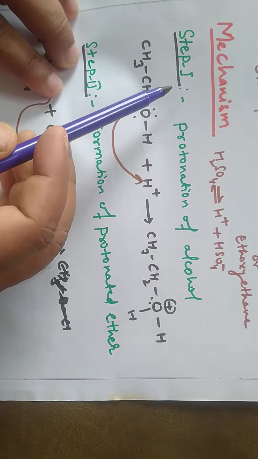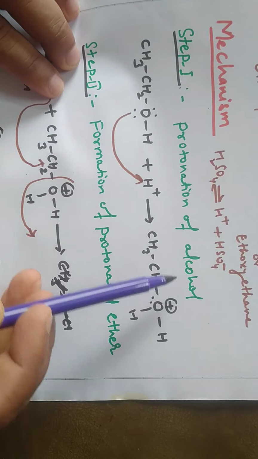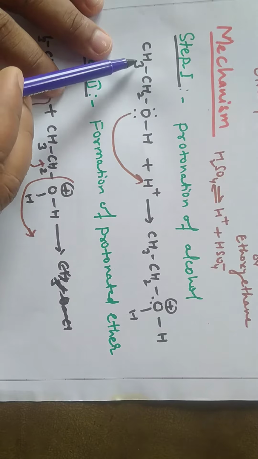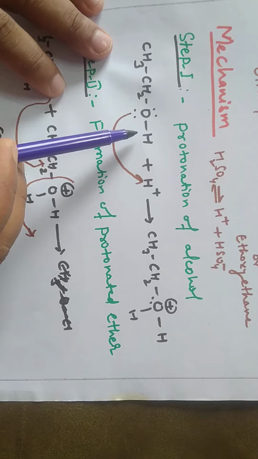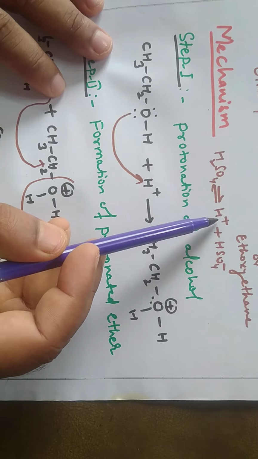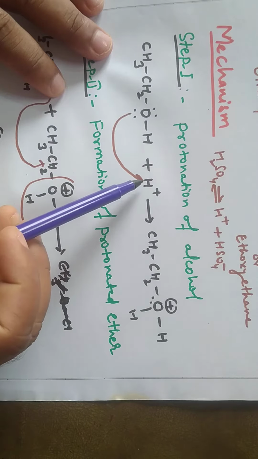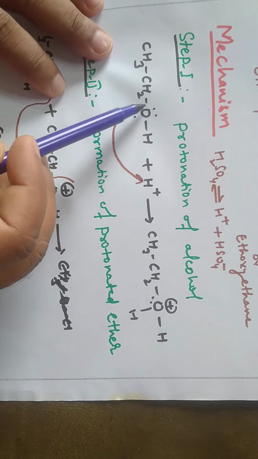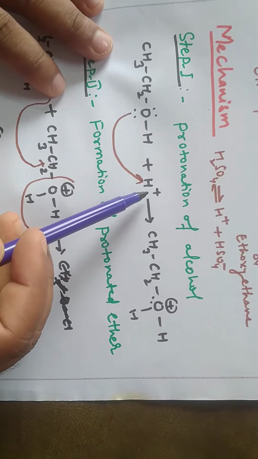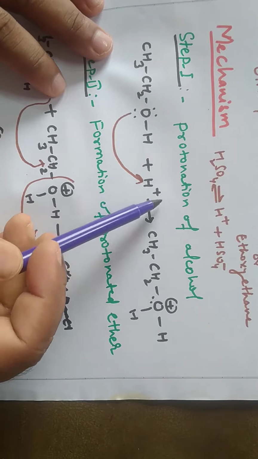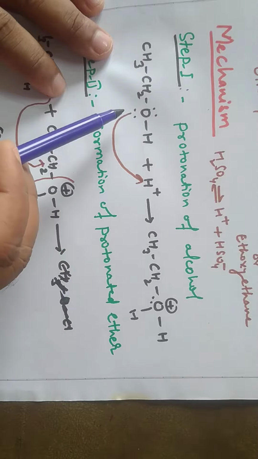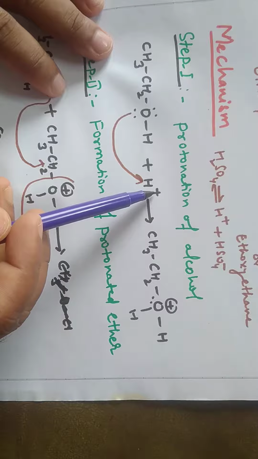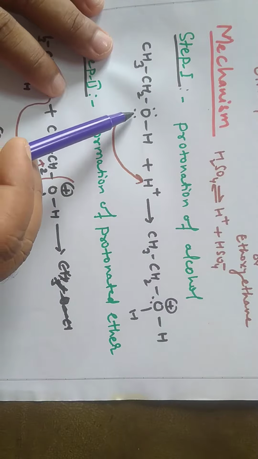In step 1, protonation of alcohol occurs. Here you will see that the alcohol CH3CH2OH, ethanol, C2H5OH, reacts with an H+ ion. So what happened here? Here oxygen is electron rich, having two lone pairs of electrons, and H+ has a vacant orbital. So it will provide electrons to the H+ ion and make a bond, an O-H bond.